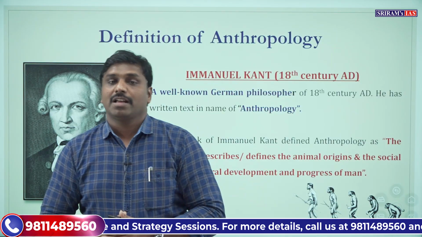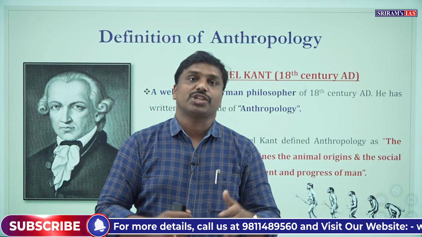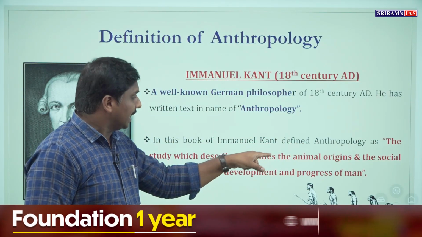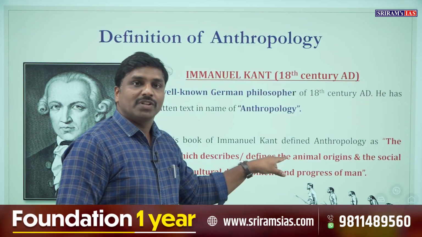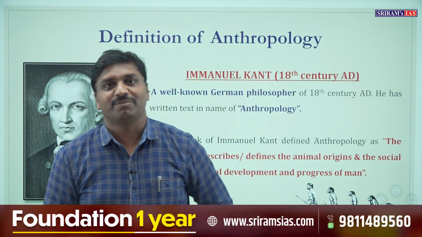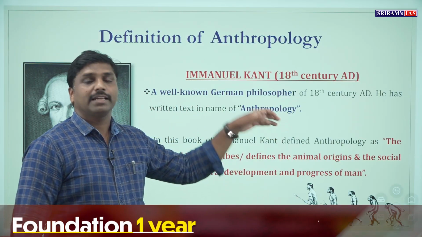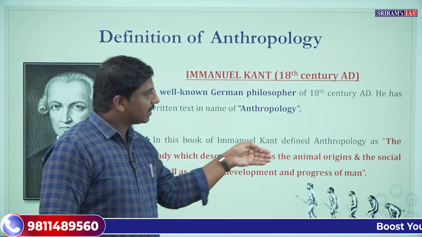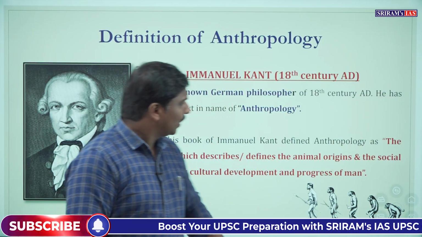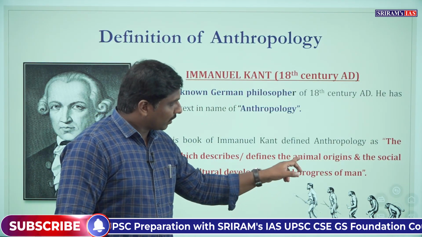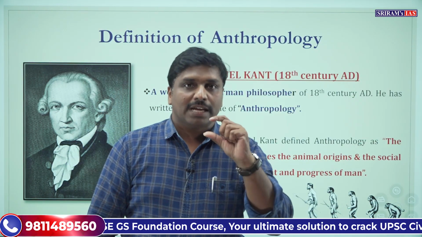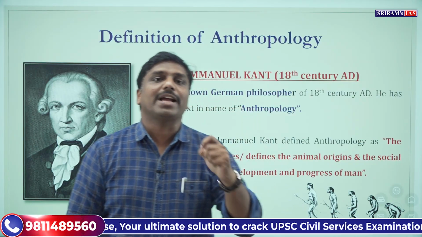Even Aristotle also said that man is a social animal. But from the perspective of Immanuel Kant's contribution, he is the first person who brought words like the animal origins of man into the definition of anthropology. So this definition gives us an elaborated scope of anthropology. When it talks about the animal origins, it is talking about the biological aspects. So the scope is extended to biological sciences.